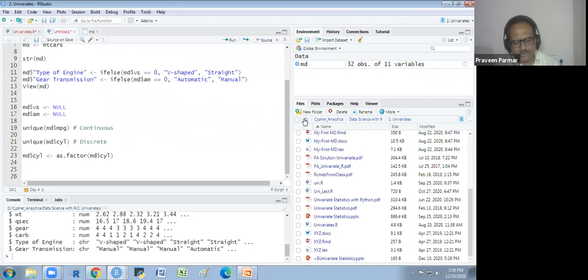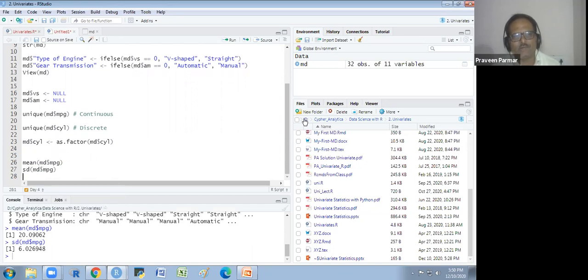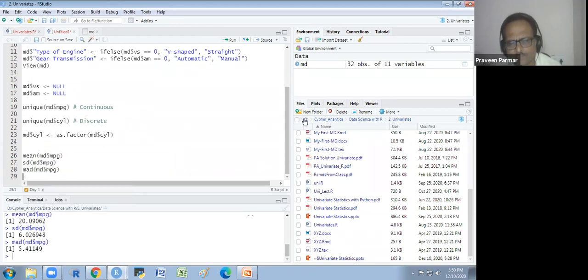With the numeric data, you have to find out the mean, the standard deviation, and the median. So how could we find the mean and median of a particular variable? I will write mean, then MD dollar mileage. I will get the mean of the mileage, that is 20.09 miles per US gallon. If I find SD of MD dollar mileage, I will get the standard deviation. If I want the mean absolute deviation, which is deviation taken from the median, I use MD dollar mileage. So it is mean absolute deviation.